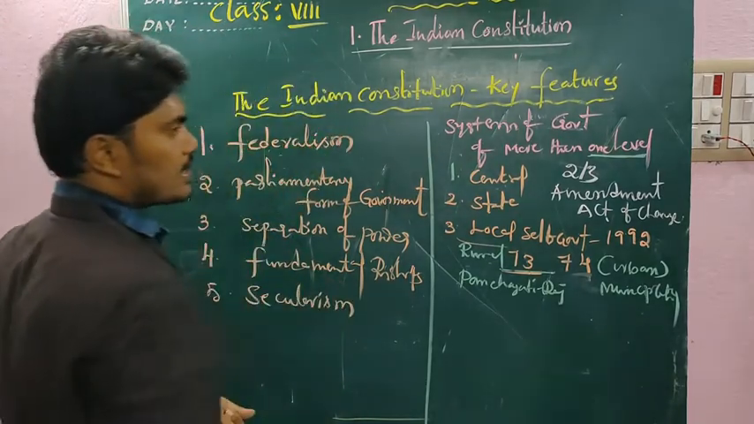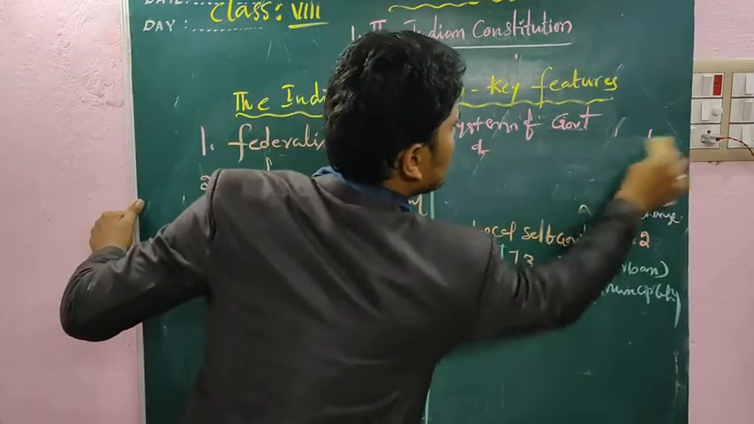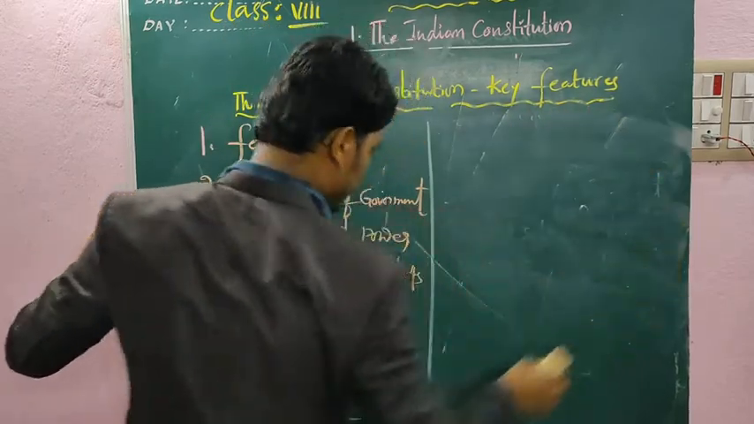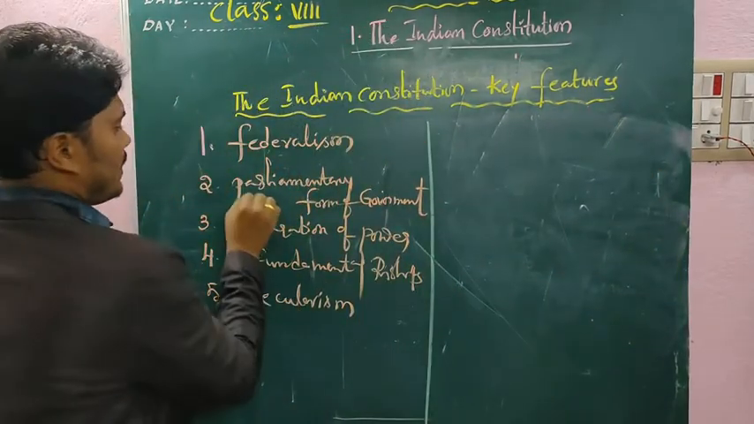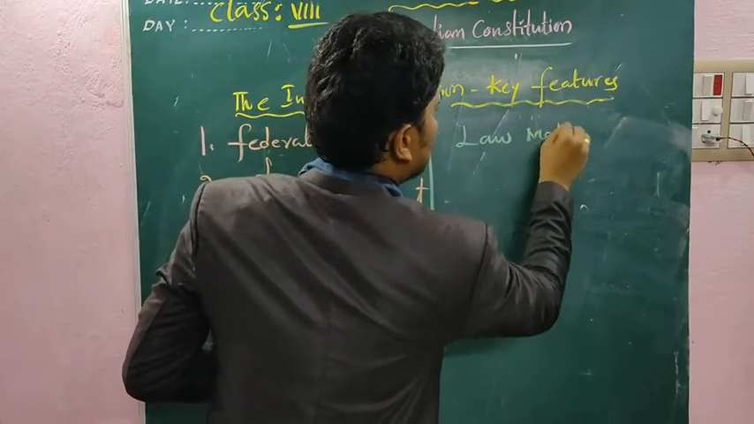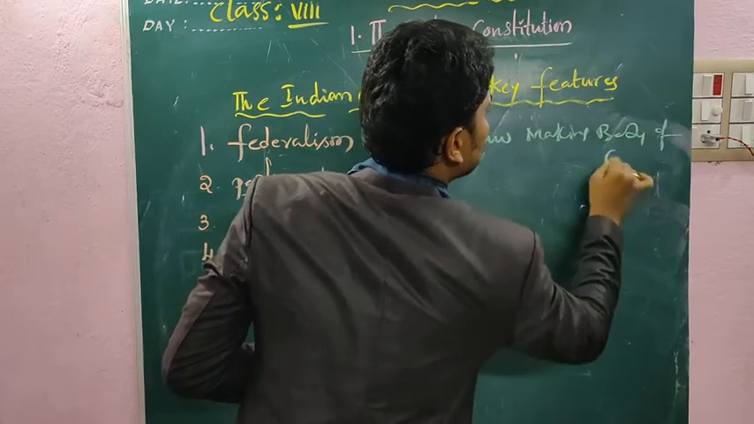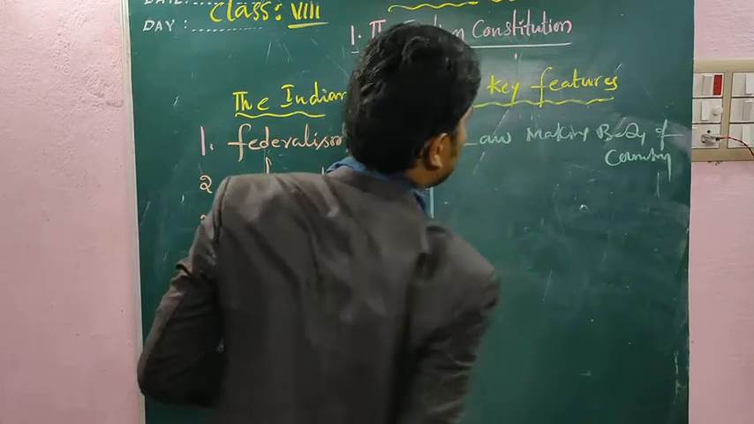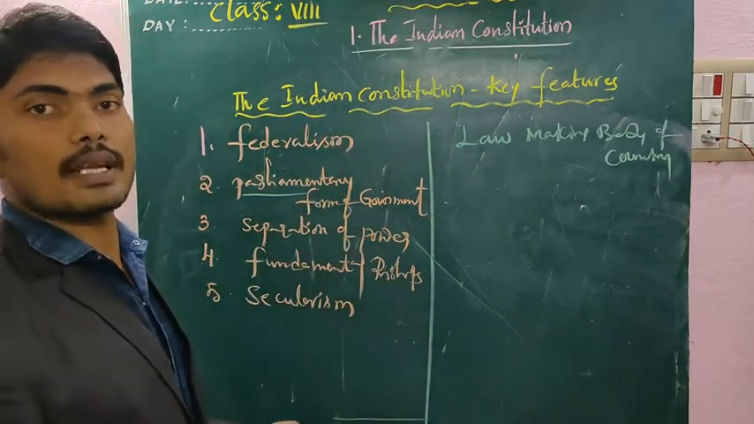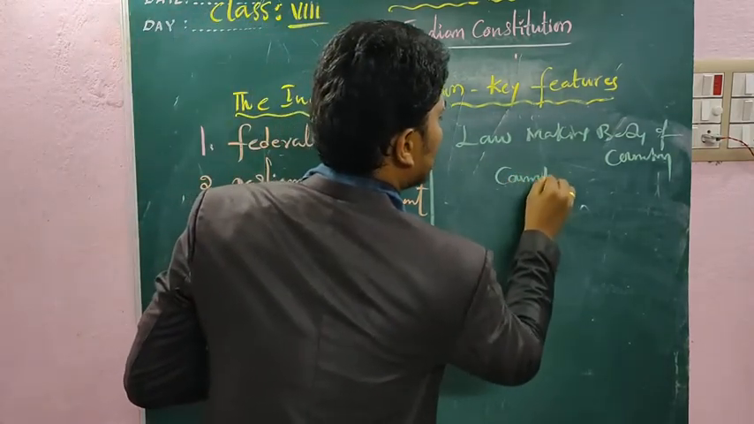Then we are going to discuss the next concept, the parliamentary system. India follows the parliamentary form of government. Why? What is the parliament? First of all, we want to discuss that. It is the highest law-making body of the country, a representative council responsible to rule the entire country. Yes or no?